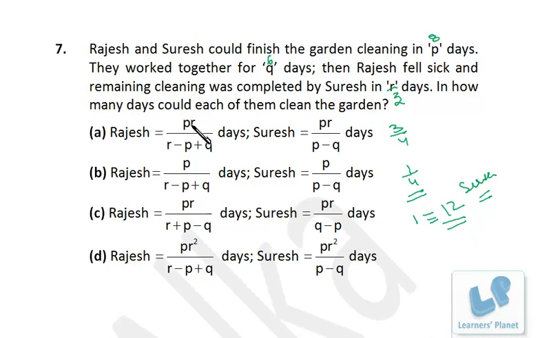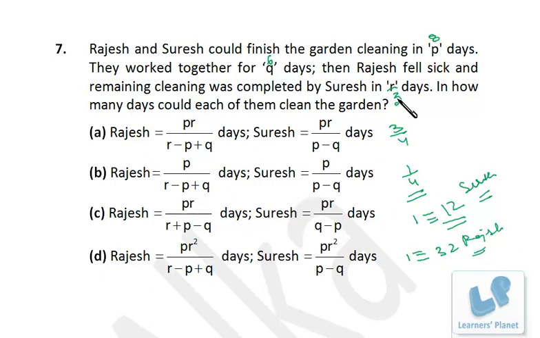Now similarly we can calculate the capacity of Rajesh also. Rajesh and Suresh if they are working together, they can finish the work in 8 days, right? Now Suresh alone takes 12 days. That means if Suresh is doing work for 8 days, he'll be able to do 8 by 12. That means 3 by 4th of the work, right? So the remaining 1/4 of the work is being done by Rajesh. Then only they'll be able to complete the work in 8 days. So 1/4 of the work Rajesh can do in 8 days. That means the entire work he can do in 32 days. So that is the capacity of Rajesh. Now it's very simple.